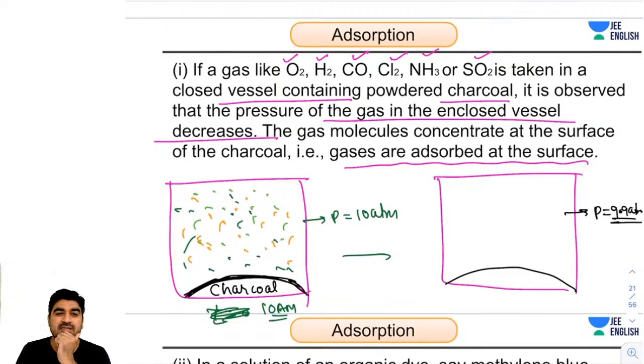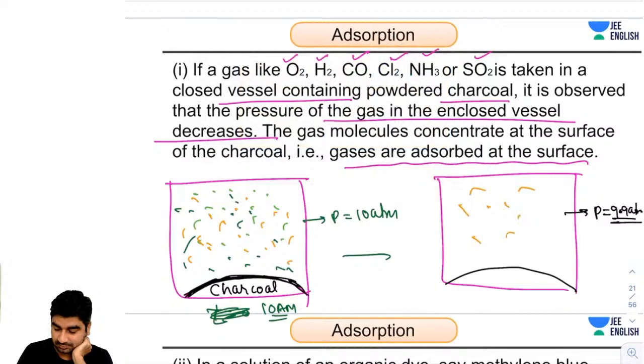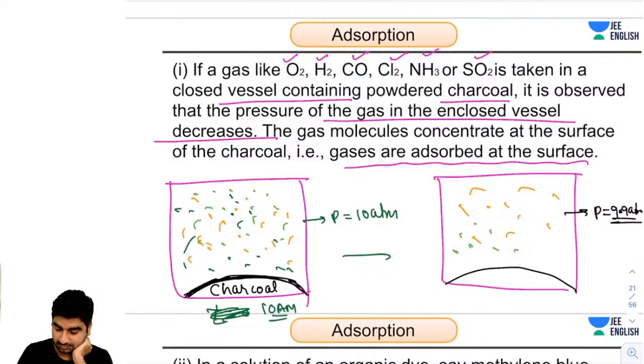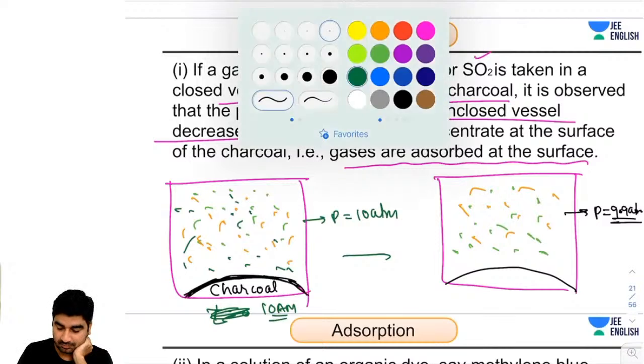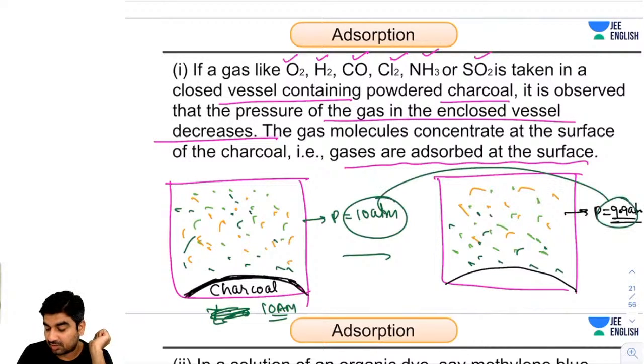So why has this pressure decreased, guys? Still, those gases are there. But instead of 10 atm, now the pressure is 9.9 atm. Why is this so, guys? Can anybody tell me?